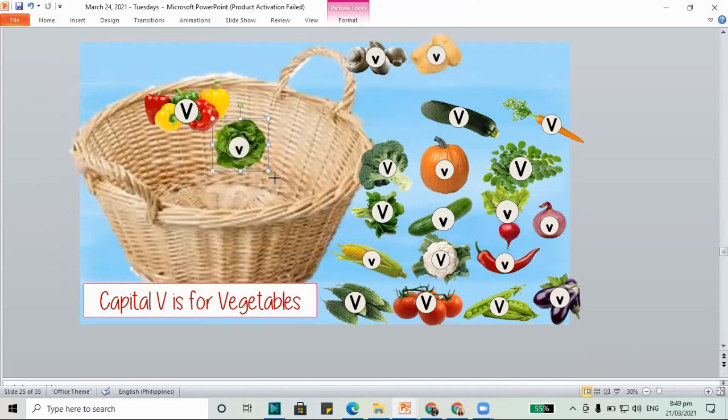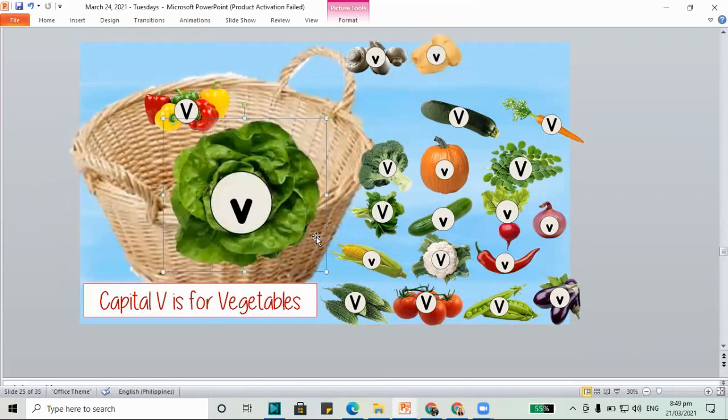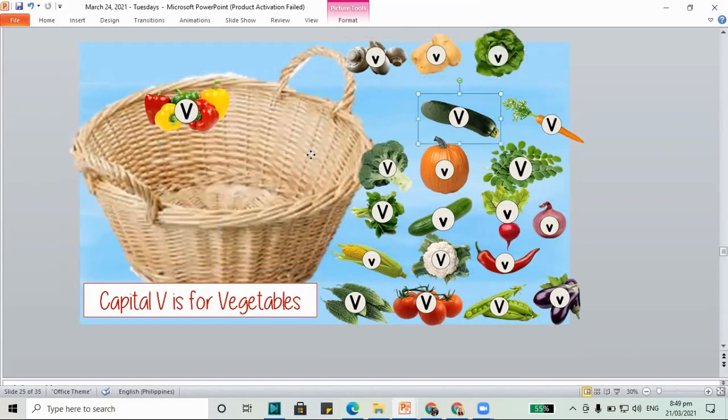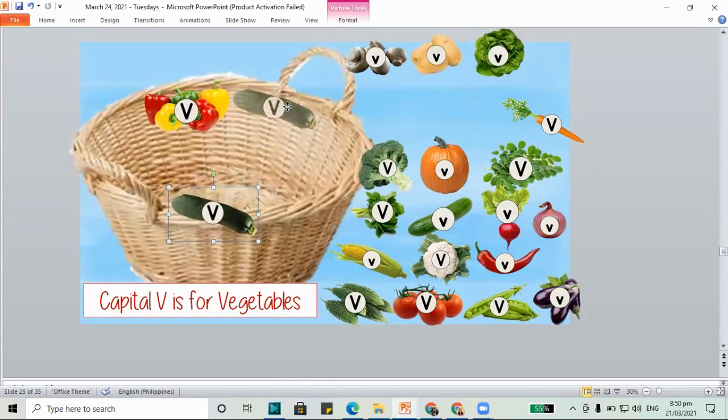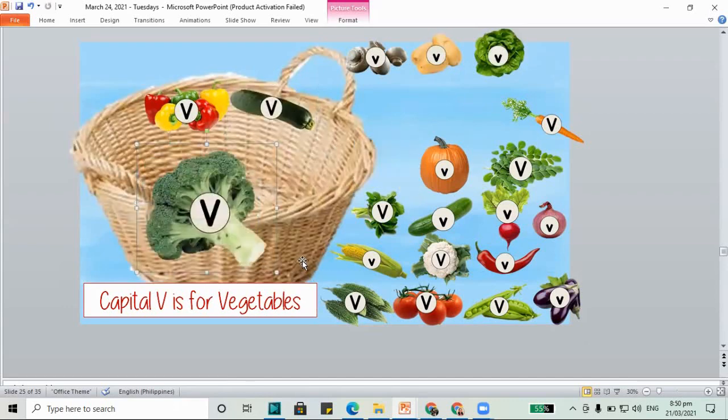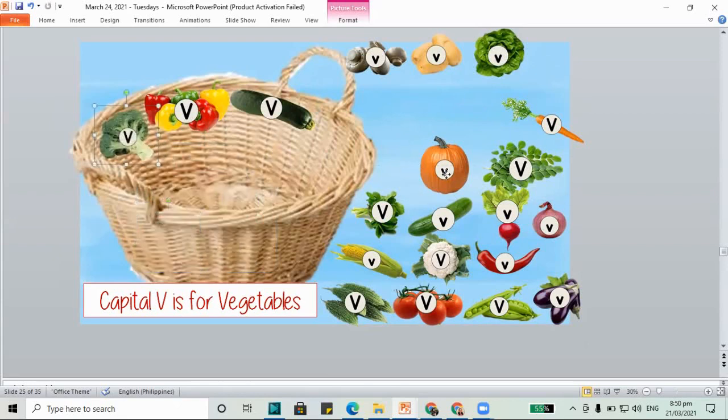How about the lettuce? Does it show capital V? No, that's lowercase. This one, does it show capital V? Yes, this is a zucchini, and zucchini, this is what it looks like. How about the broccoli? Does it have capital V? Yes, let's put it inside the basket.